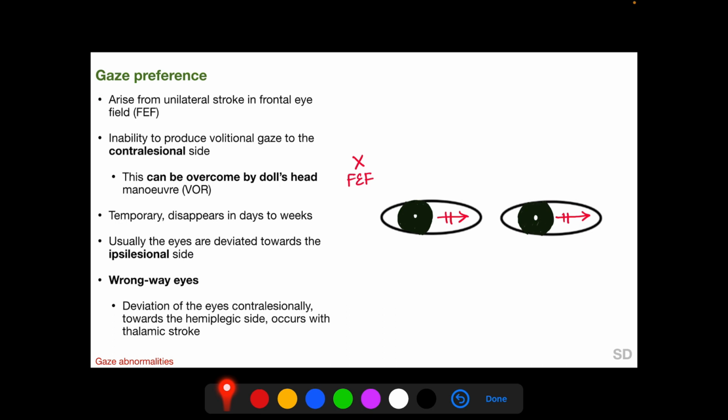So gaze preference arises from unilateral stroke in the frontal eye field, and there is an inability to produce volitional gaze to the contralesional side. However, this can be overcome by the doll's head maneuver by utilizing the vestibulo-ocular system. So if there is a lesion in the frontal eye field of the right side, gaze towards the left side is disrupted. Gaze preference is a temporary phenomenon and disappears in days to weeks after the onset of the stroke in the frontal eye field. And usually the eyes are deviated towards the ipsilesional side, but may also be in the primary position. Wrong way eyes occur with thalamic stroke, and in wrong way eyes there is deviation of the eyes contralesionally.